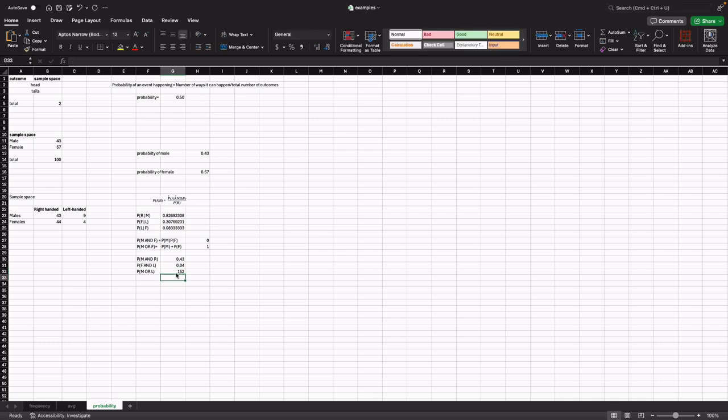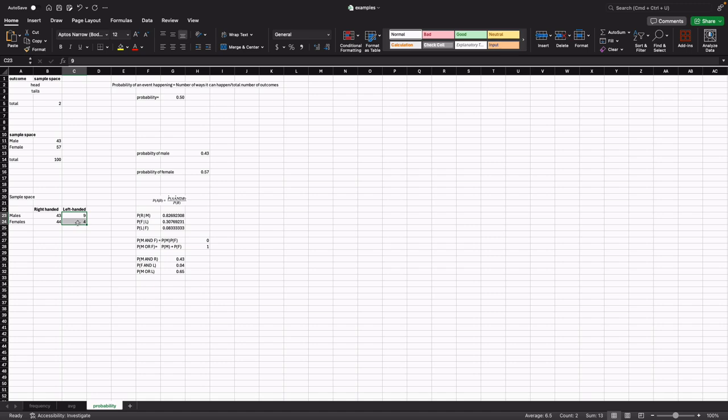The probability of left-handed is this, 13 divided by 100. Okay, so this is the probability of a person being male or left-handed.